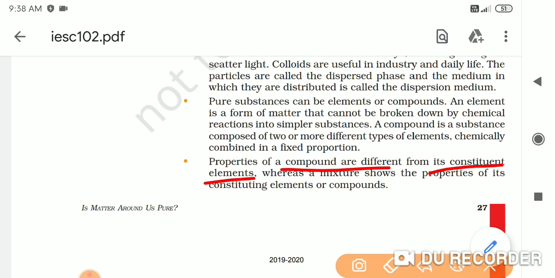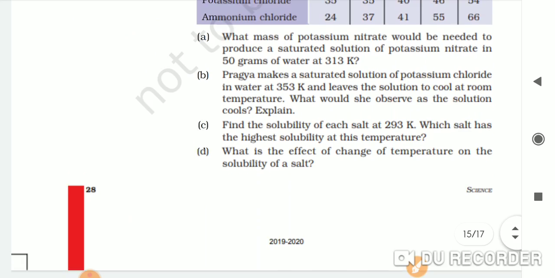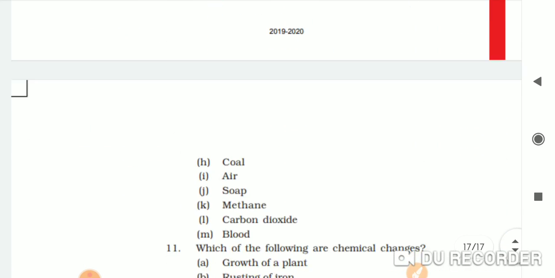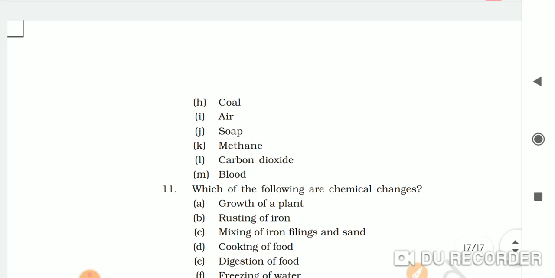So these are the important points which are going to be very useful in the next chapter that we are going to study. And the chapter that we are going to study is elements and compounds. So we are going to study the elements and compounds chapter in great detail.